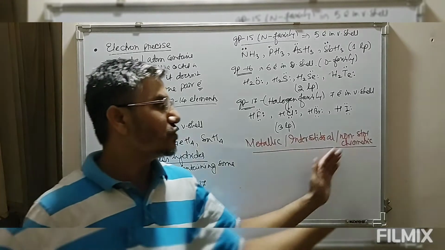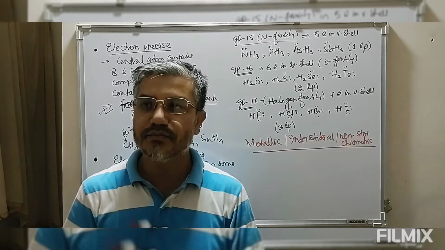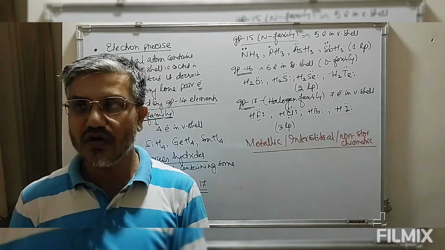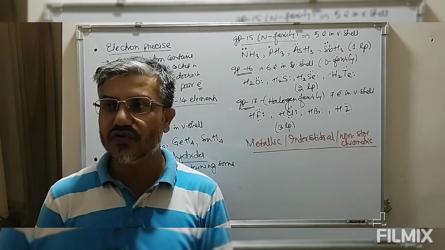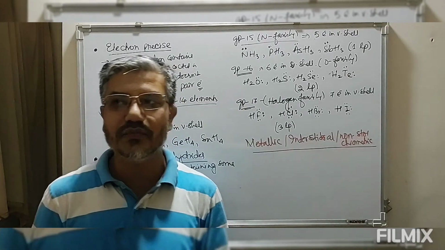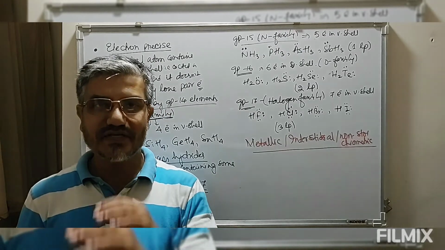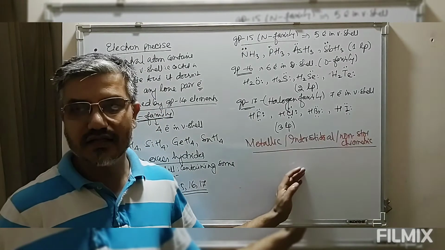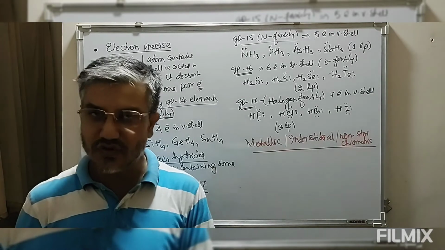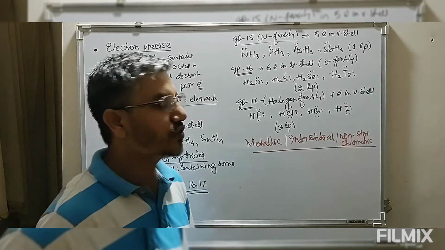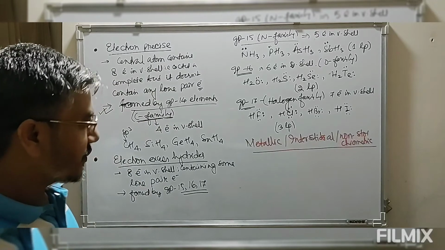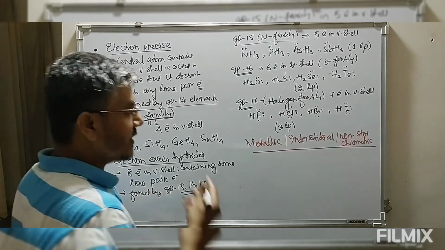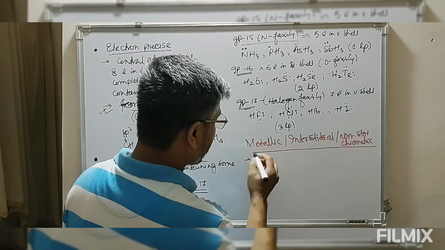These are also known as non-stoichiometric hydrides because the formula of this hydride does not follow the simple laws of chemical combination. That means for combining this hydrogen and this metal, a simple ratio is not followed, hence these are known as non-stoichiometric hydrides. These non-stoichiometric or metallic hydrides are formed by d block elements,